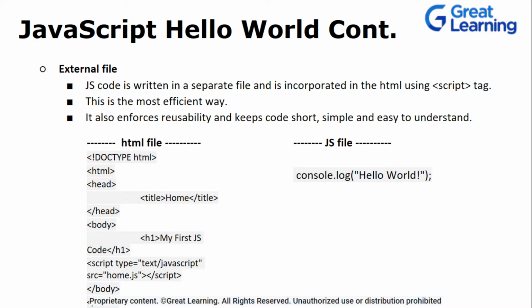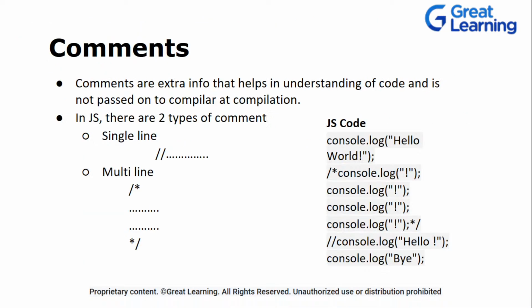Now what is happening? So we use the script tag and then we connect it with our external JS file. So these are the three different ways. Now let's try to understand how we write comments. So in our JavaScript file, you can use single line comments or multi-line comments. So basically the same thing as how it works in Java as well, right? So this is simple, right?